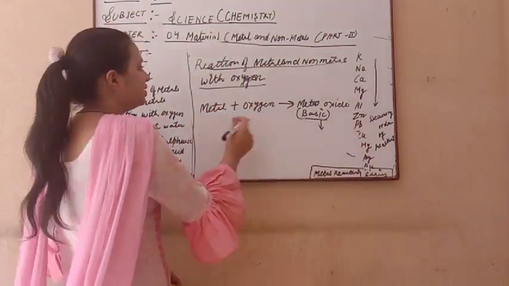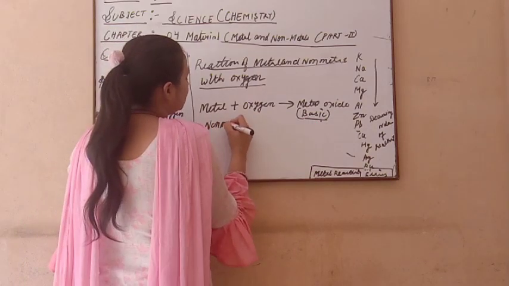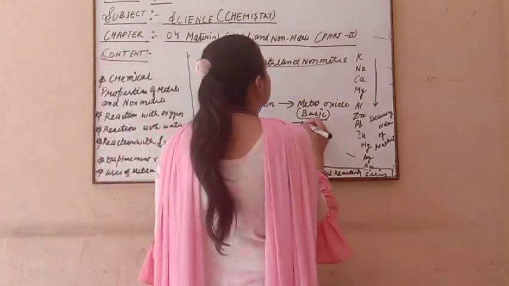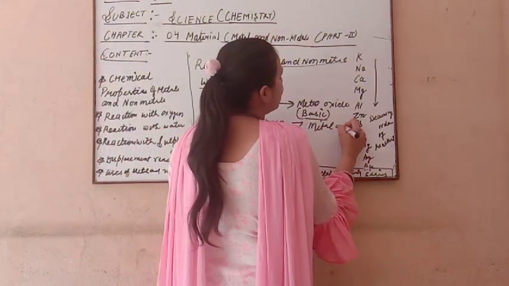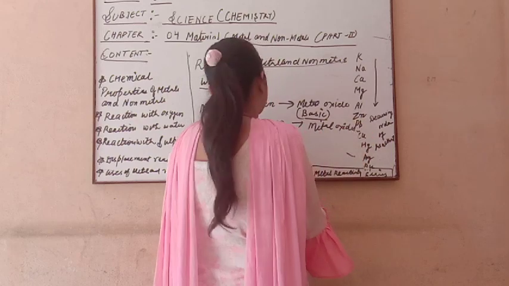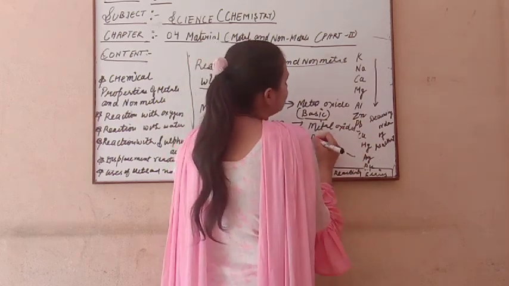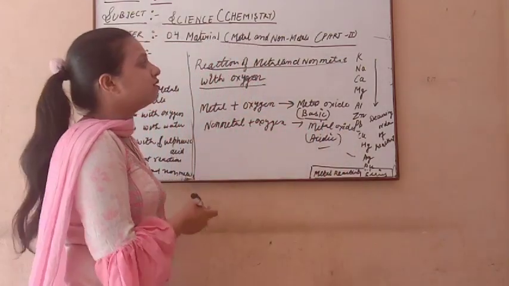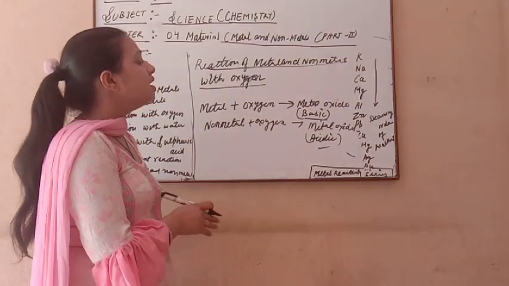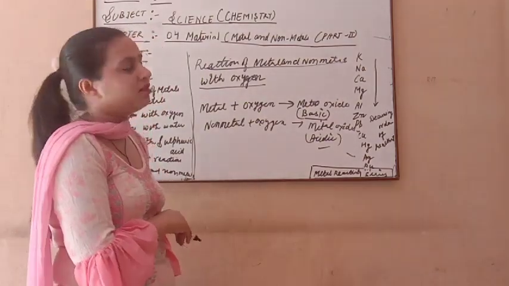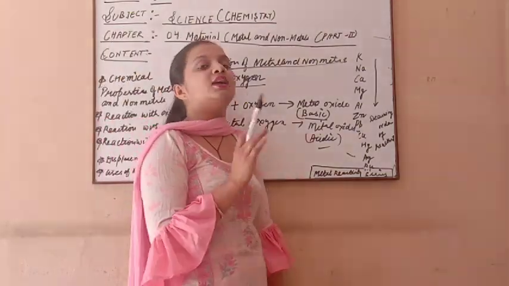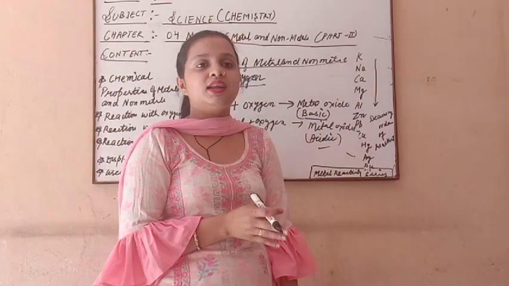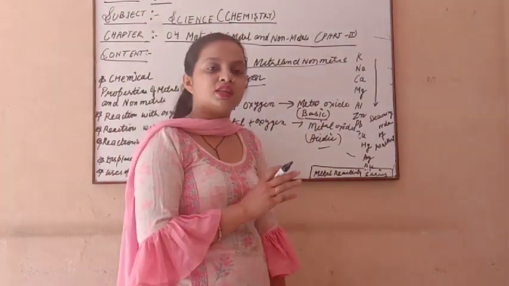After this, let us discuss the reaction of non-metal with oxygen. Non-metal plus oxygen: what do we get? It also gives an oxide. Non-metal oxides are made when we react a non-metal with oxygen, and these oxides are always acidic in nature. This is the main difference between the reaction of oxygen with metals and non-metals. Both metals and non-metals make oxides when they react with oxygen, but the difference is in the acidic or basic nature of the oxide.